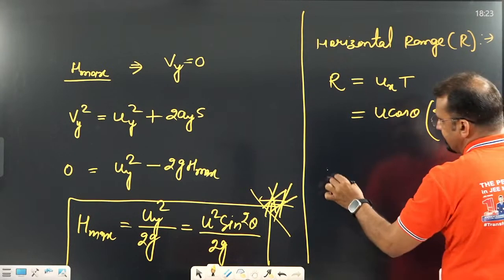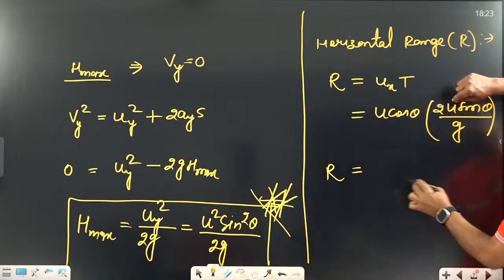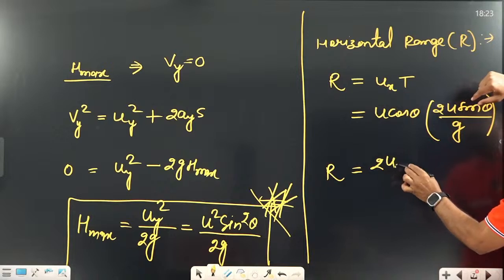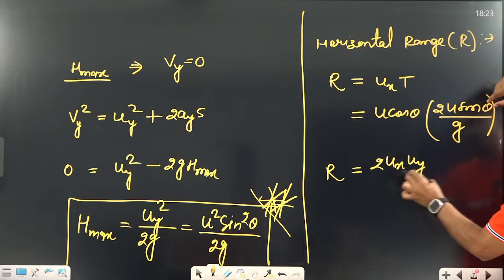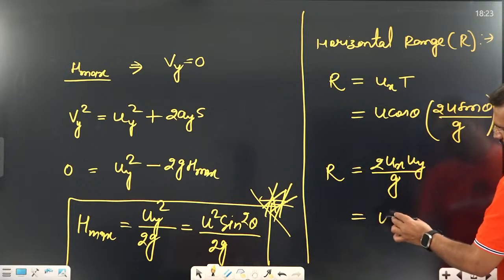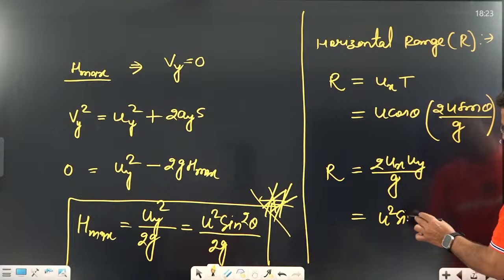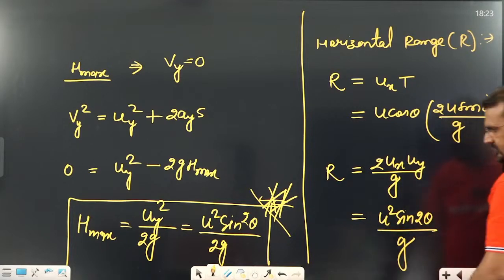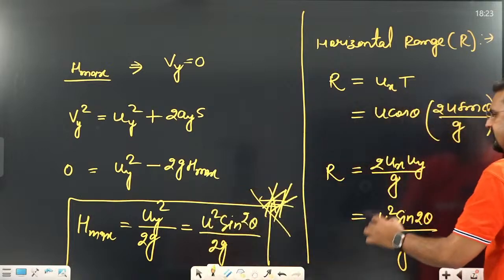Then we can write it like that. First remember, this is 2 u sin theta, uy, and this is ux, so ux into uy divided by g. Second formula: u into u is u square, and 2 sin theta cos theta is going to be sin 2 theta. So this is u square sin 2 theta divided by g. This is the horizontal range.